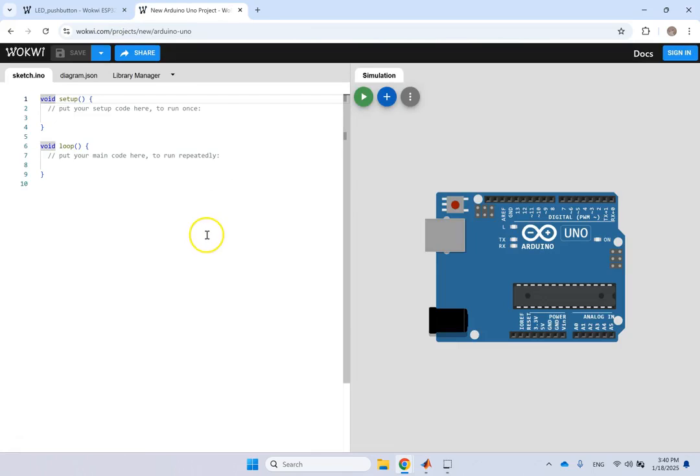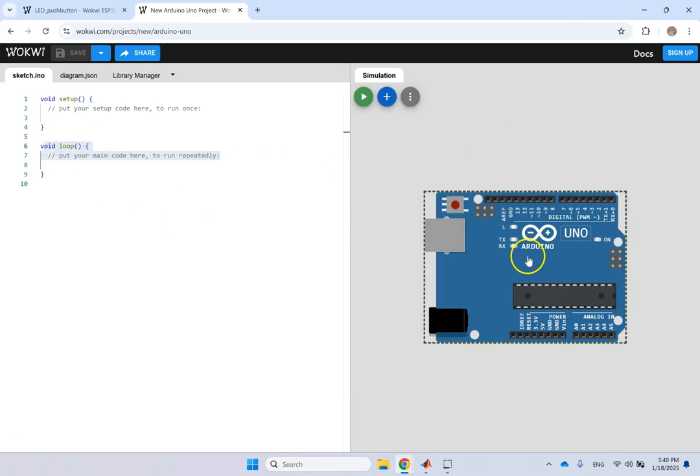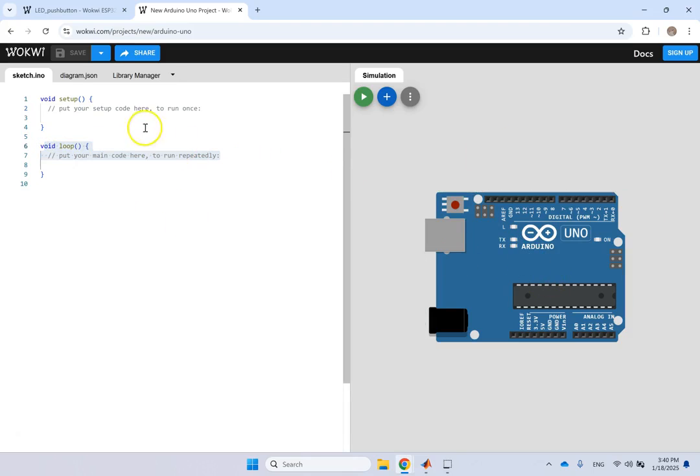I go there, and as you can see, it starts a program for me on the left, and this is the setup program, this is the loop program. In setup you run code one time, like setting up the pins, starting something at low, at high, stuff like that. And here is the stuff that you do repeatedly, and this is your Arduino board. And then, of course, you can type any code that you want here.